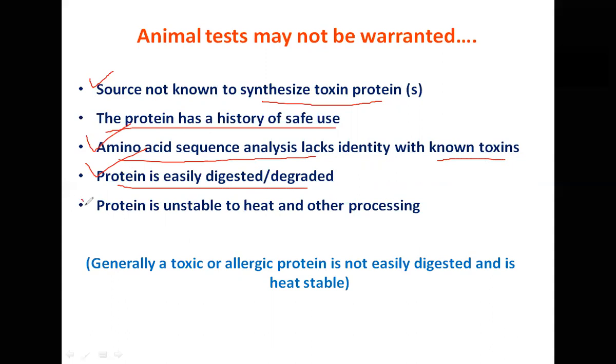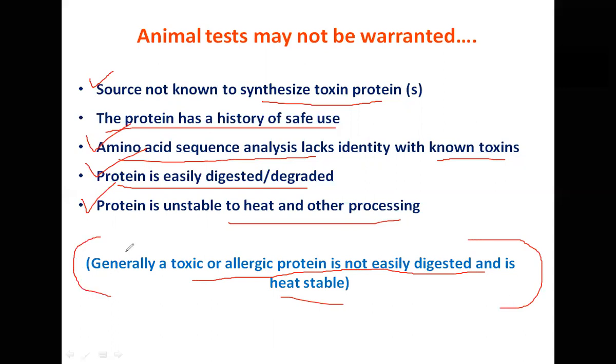Typically proteins are unstable to heat and other processing. So a non-toxic protein is unstable to heat and gets digested very quickly. A toxic or allergic protein, as mentioned over here, is not easily digested and is heat stable. So this is also a thumb rule. If it is not getting easily digested in gastric simulation studies, then it is a cause of concern. If it is heat stable, then it is a cause of concern, because typically proteins get denatured very easily when you provide heat, and they get easily digested also. So if the protein is showing all these characters, then probably you don't have to go for animal studies.